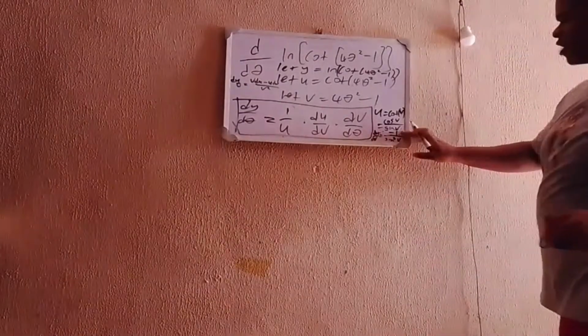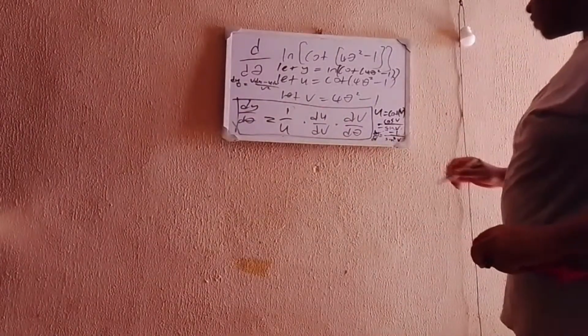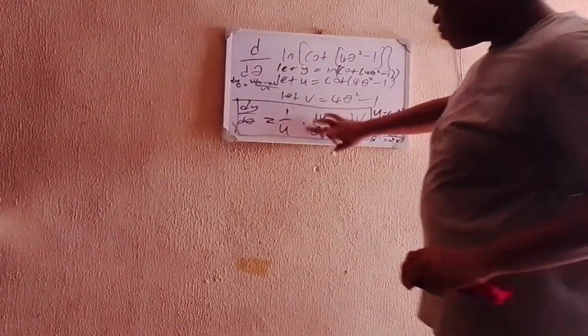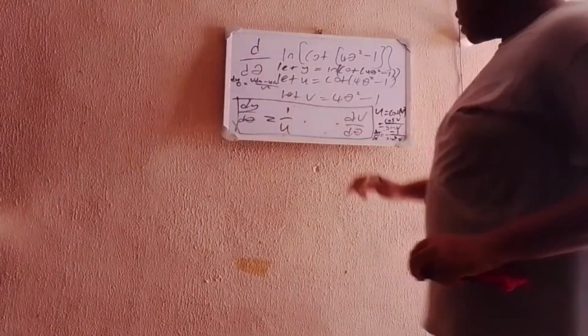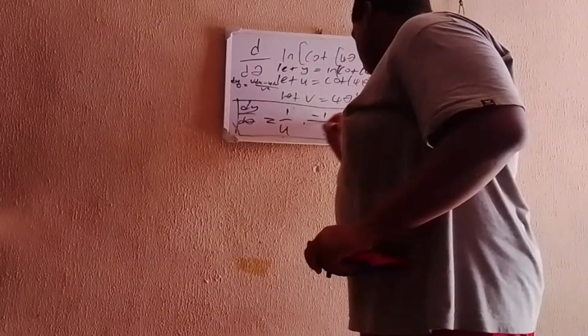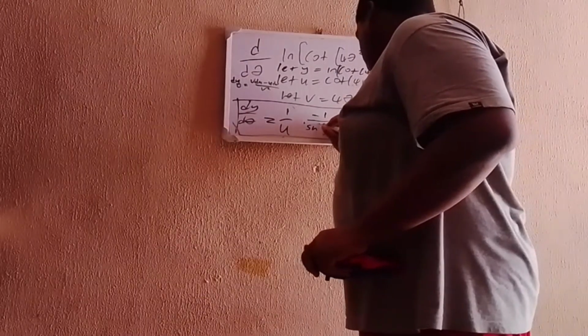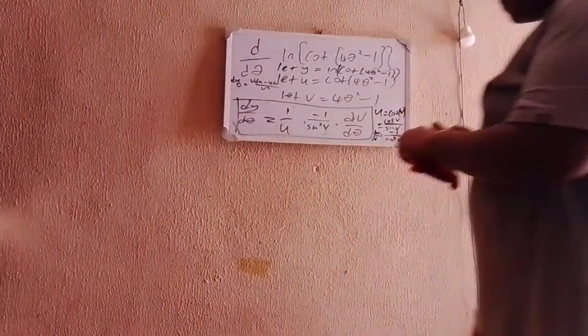So now all you are left is minus 1 divided by sine square v. So you know that the du dv, which is what you are looking for here, du dv is equal to minus 1 divided by sine square v.